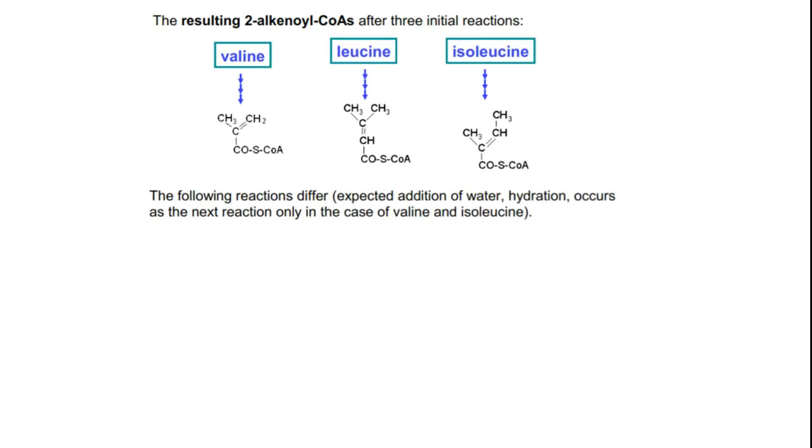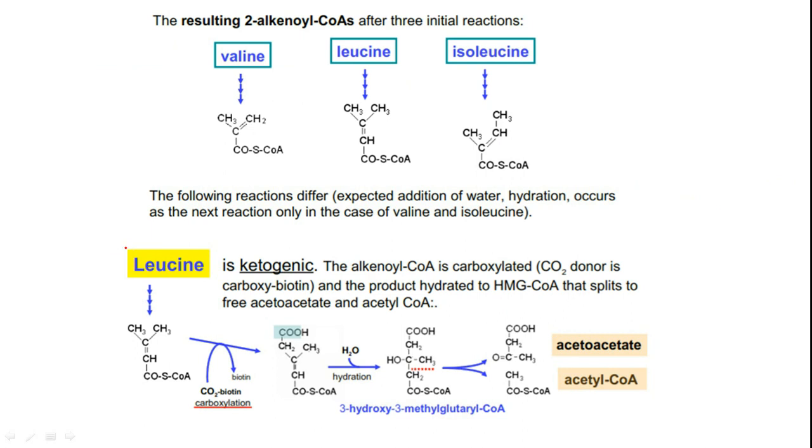This is what we have seen: an alpha beta unsaturated acyl CoA is generated. As I told you in the beginning, leucine is a ketogenic amino acid. In the case of a ketogenic amino acid, we get either acetyl CoA or acetoacetyl CoA, which helps in producing ketone bodies. One very unique step that happens here is the first one: the alpha beta unsaturated system is generated and now this will take up one carbon dioxide.